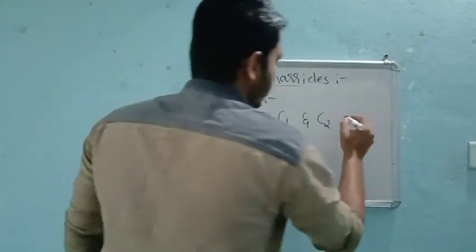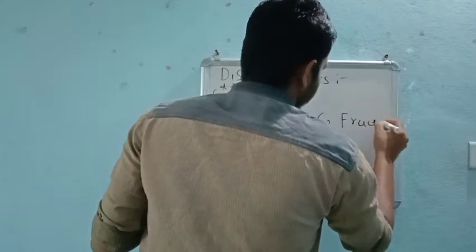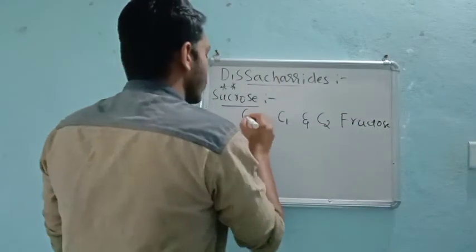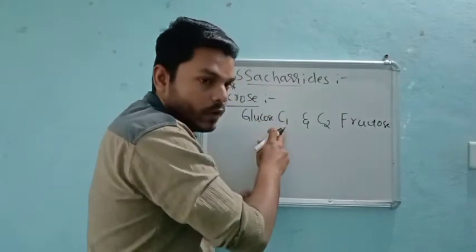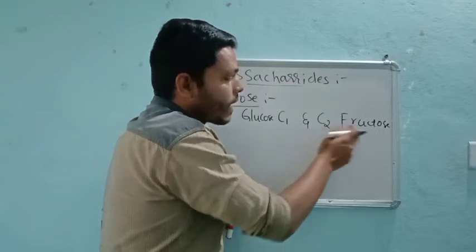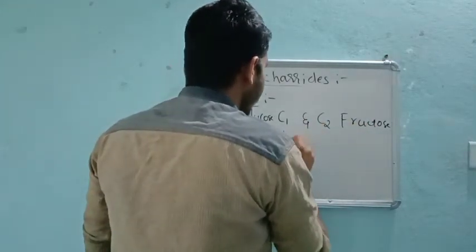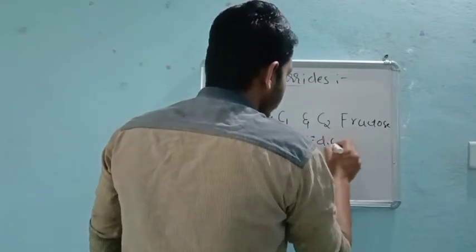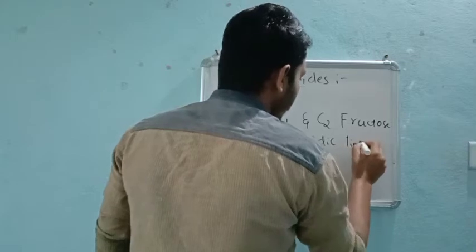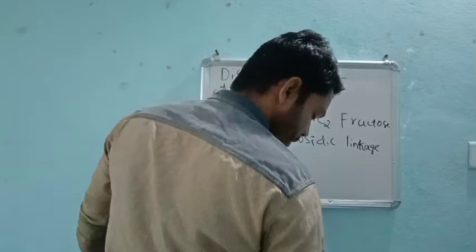That other is nothing but fructose. That means the first carbon atom of glucose will join with the second carbon atom of fructose to form a glycosidic linkage, right? If you want, I will just show you.